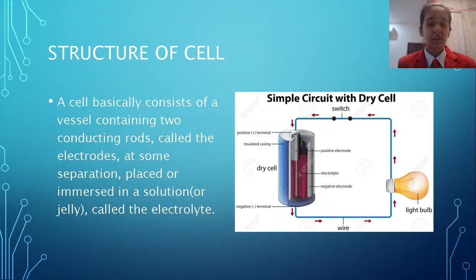Here is the structure of a cell. There are two electrodes placed at some distance, as we can see here, one behind the other, and these are immersed in an electrolyte. Above there is the positive terminal and below is the negative terminal.